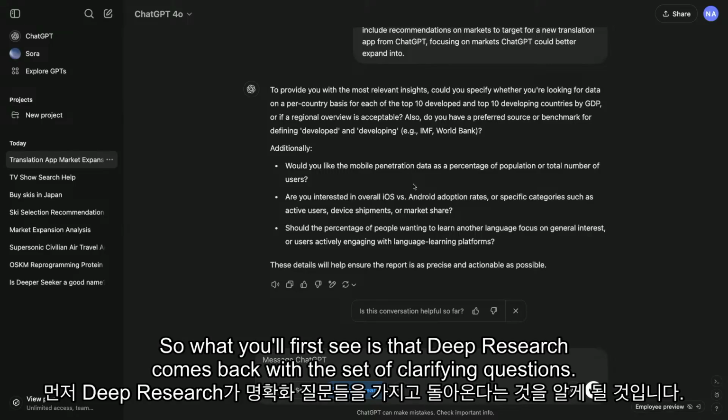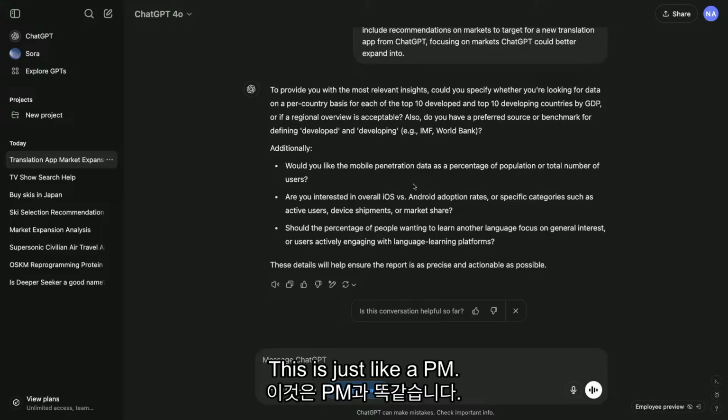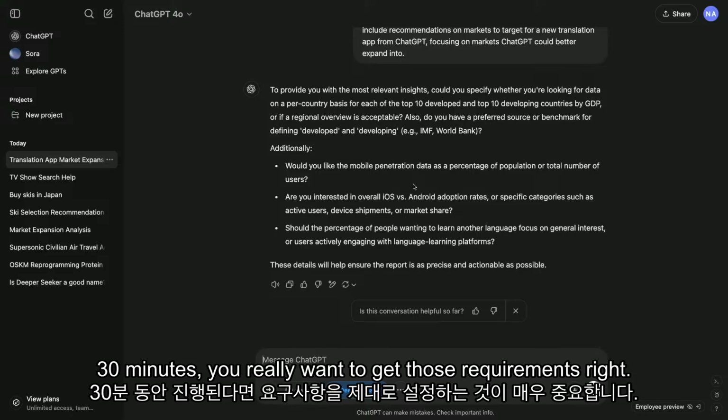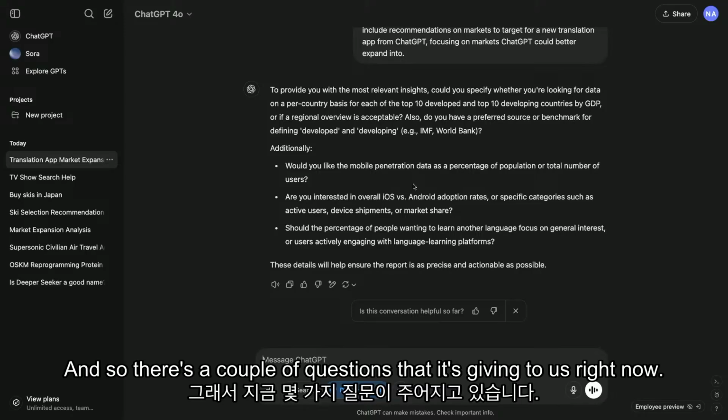So what you'll first see is that Deep Research comes back with a set of clarifying questions. This is just like a PM. This is super important because if Deep Research is going on for 30 minutes, you really want to get those requirements right. And so there's a couple of questions that it's giving to us right now.